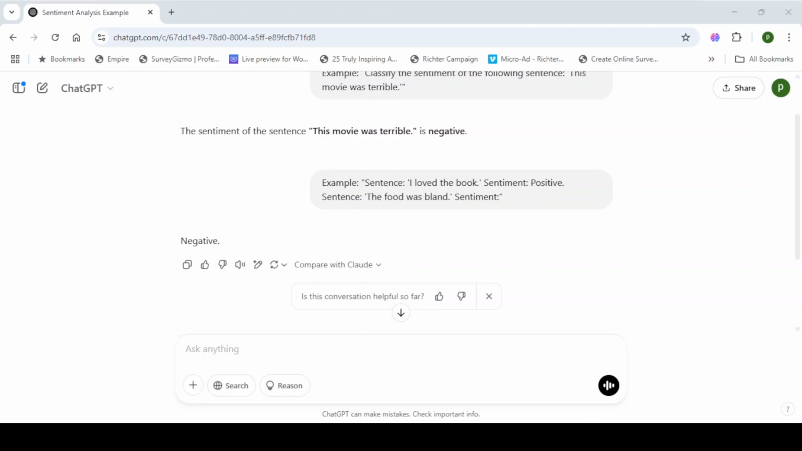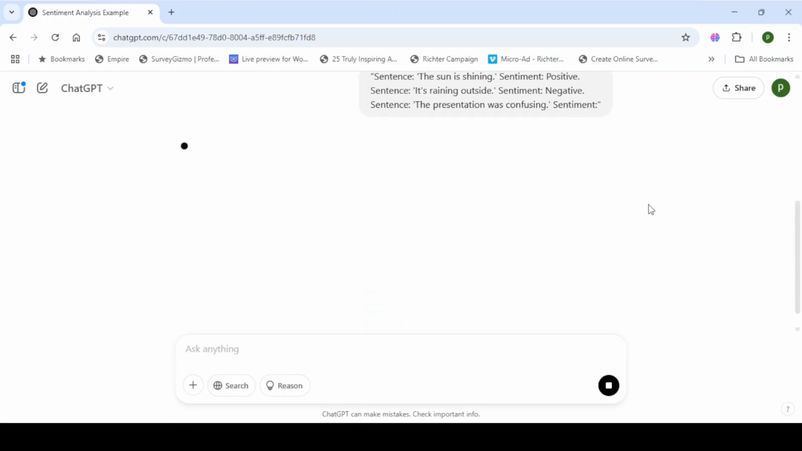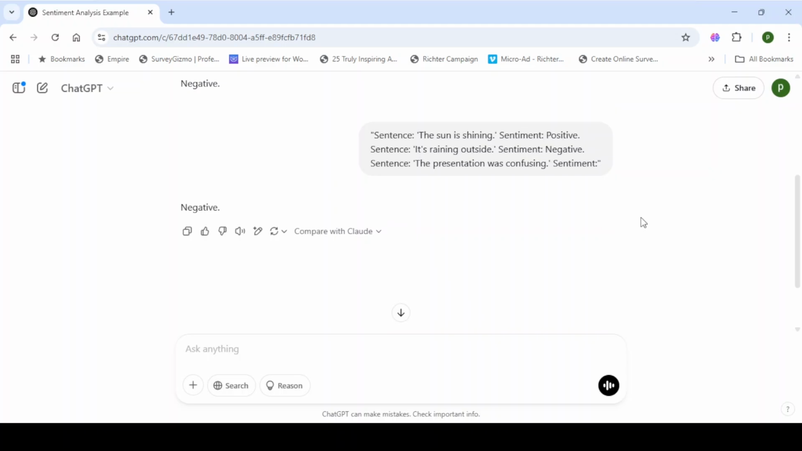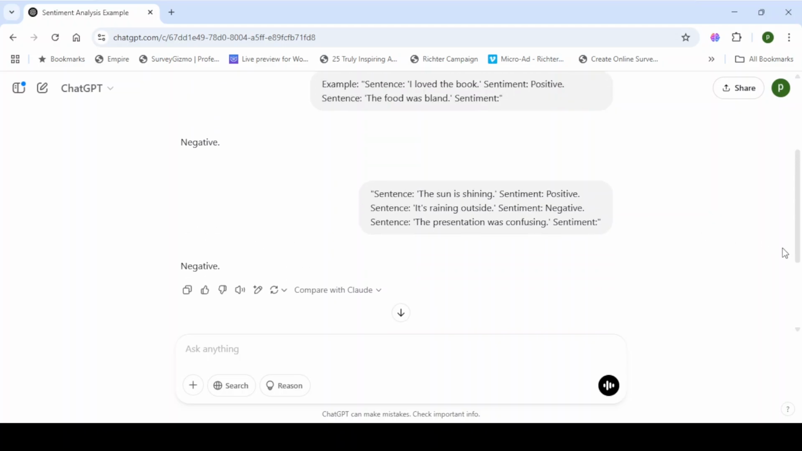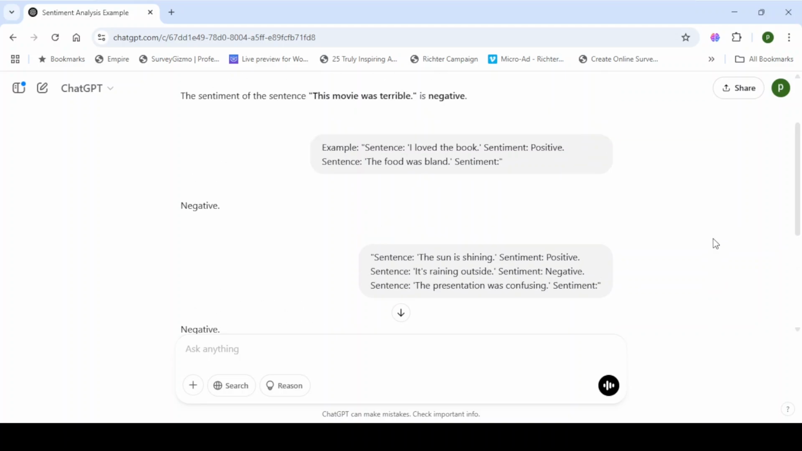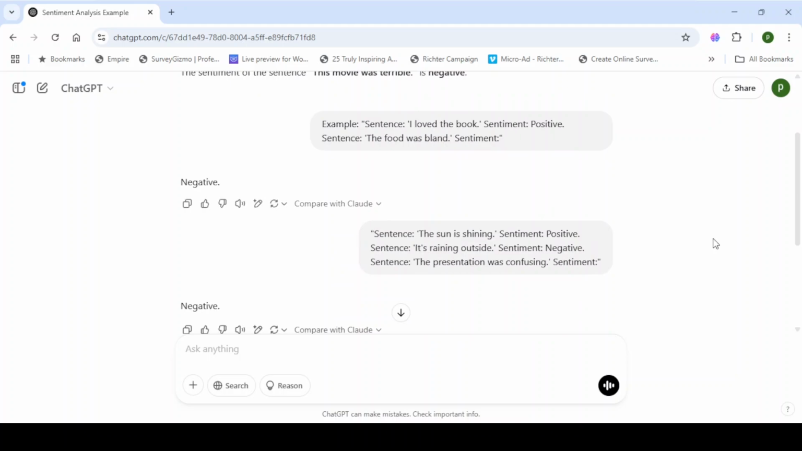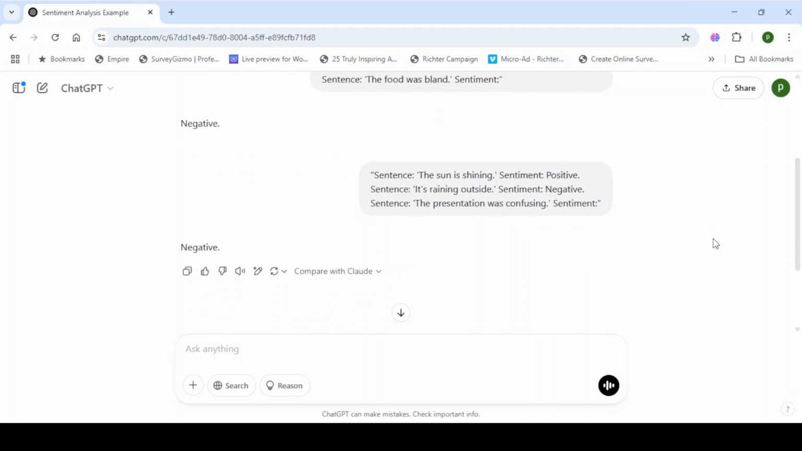For example, sentence: "The sun is shining." Sentiment is positive. I am giving a second example: sentence "It's raining outside." Sentiment is negative. The third one is sentence "The presentation was confusing." Now asking for the sentiment. Based on the previous two examples, the large language model gives the result for the third sentence. This is all about shot prompting.